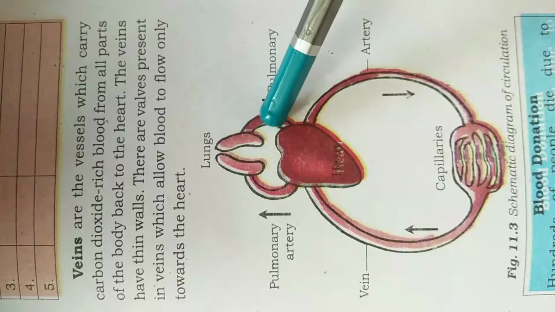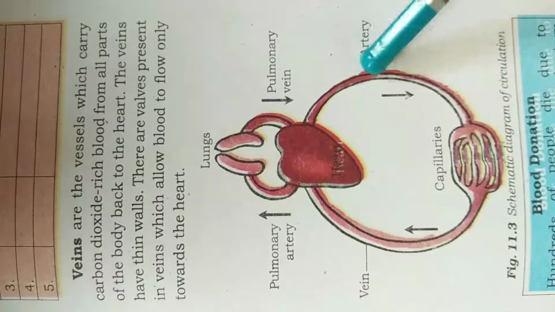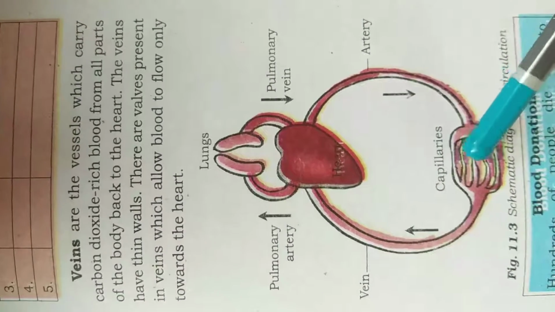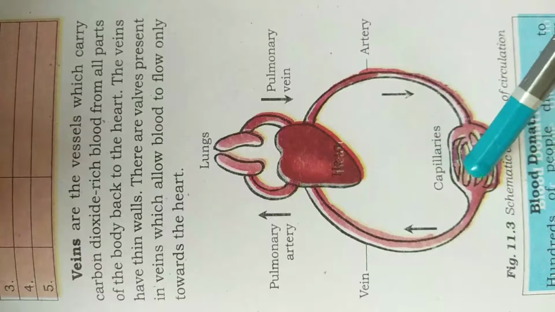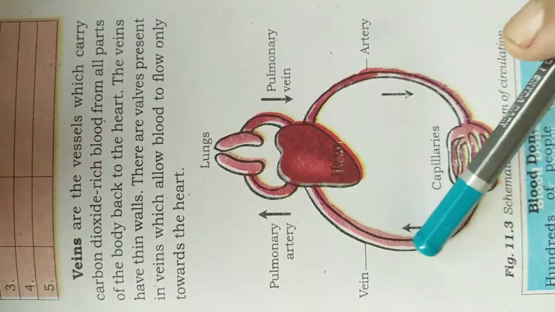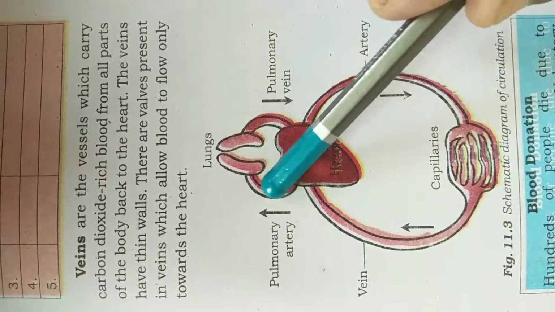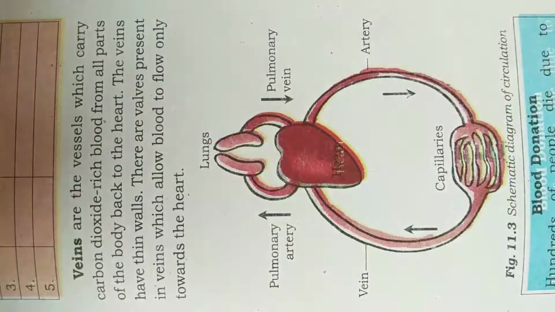So you can see the lungs. From the lungs, the oxygen-rich blood is carried by the arteries to the various parts of the body. This is a schematic diagram of circulation. And from the various parts of the body, the veins carry the carbon dioxide-rich blood to the heart, and from the heart it is transferred to the lungs, and from the lungs it is given out of the body.